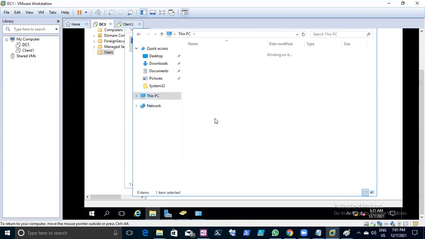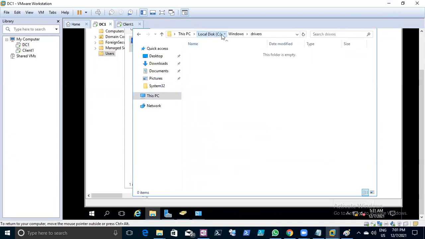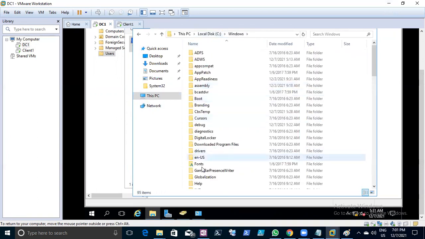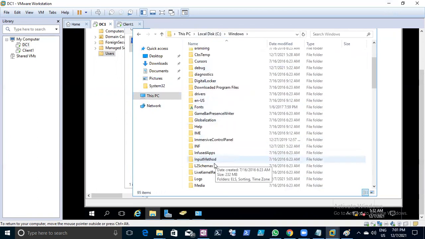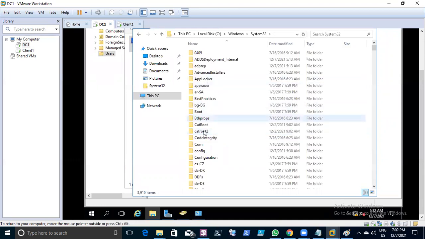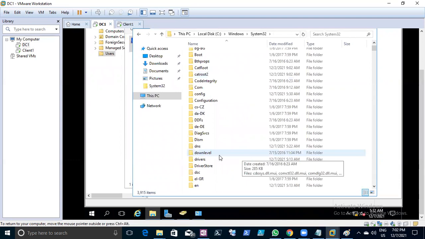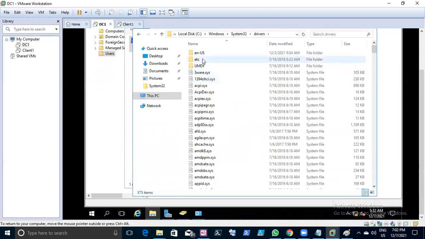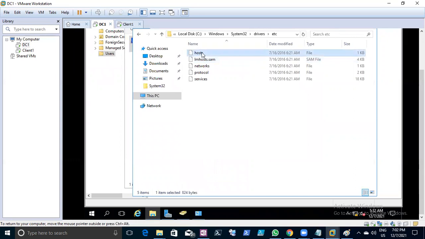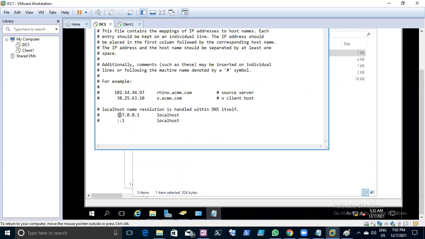When you go to C:\Windows\System32, inside System32 there is a folder called drivers, then etc, and there is a hosts file. By default it is going to take from this and update it.